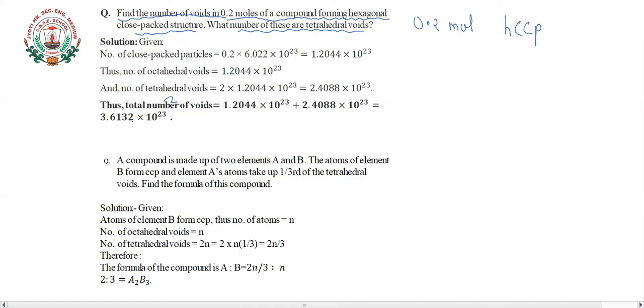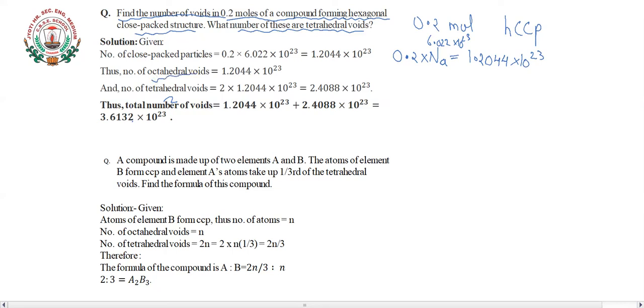First, the number of particles present in 0.2 moles of substance is equal to 0.2 into Avogadro's number. As Avogadro's number is 6.022 into 10 to the power 23, we multiply 6.022 by 0.2, and we get 1.2044 into 10 to the power 23 particles.